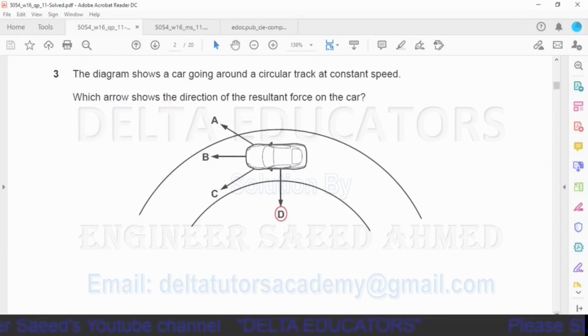Question number 3. The diagram shows a car going around a circular track at constant speed. Which arrow shows the direction of the resultant force of the car? Here the car is moving in a circle, and when an object is moving in a circle, it is acted upon by a force that is directed toward the center of the circle. And this force is called centripetal force. Now here the arrow D represents the force in the direction of center of the circle. So we can say resultant force is in the direction of D. So our correct option is option D.